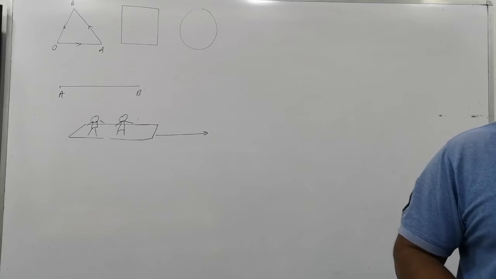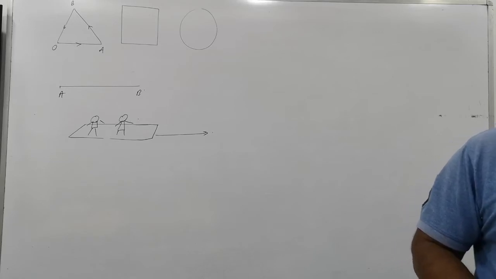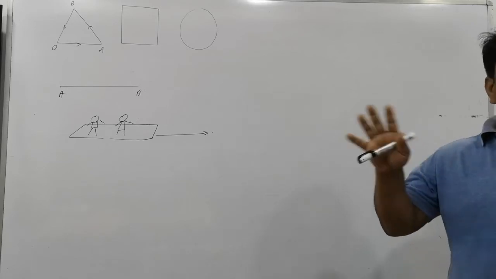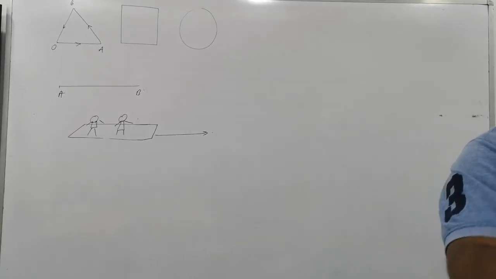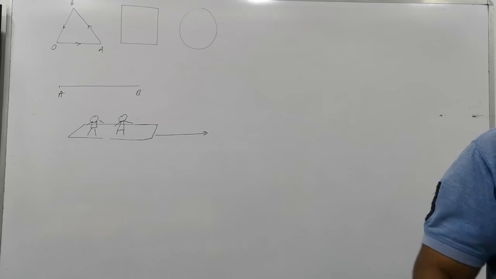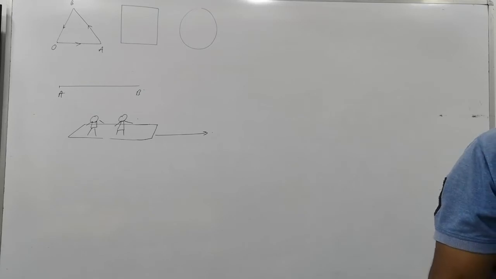So what is the concept of motion? What exactly is motion? There should be an observer. Three things are important: observer, object, and frame of reference, meaning what you are comparing with. Here, you are the observer, your friend is the object, and the room is the frame of reference. The object and observer are both inside the frame of reference. That's why they appear at rest for each other.